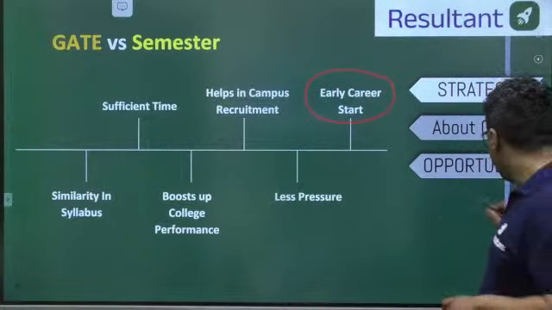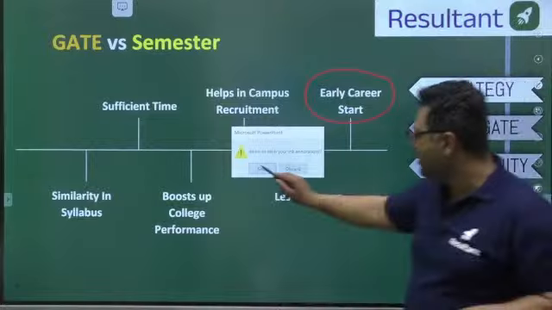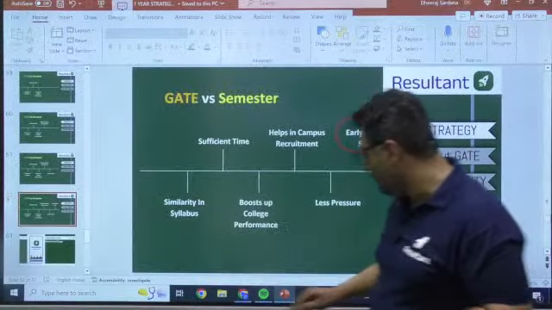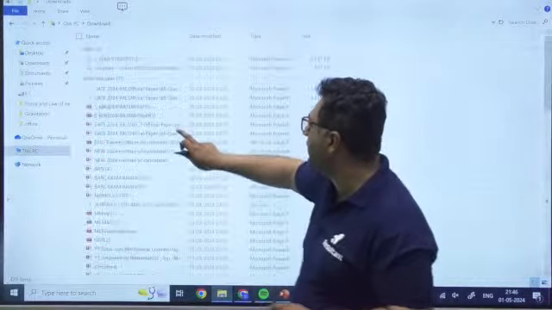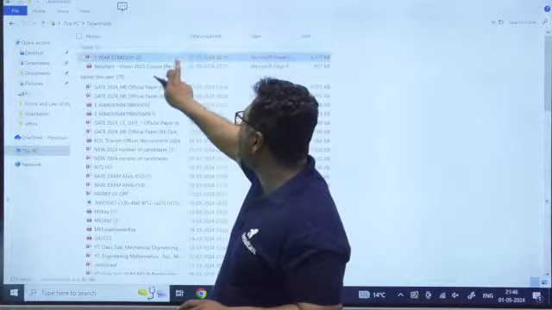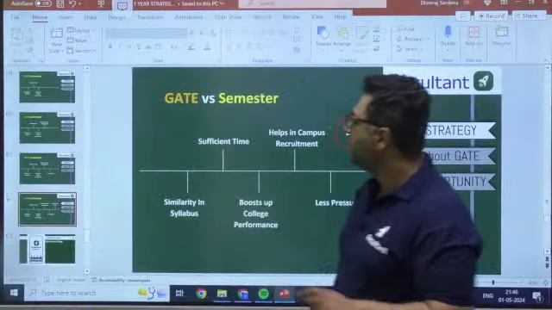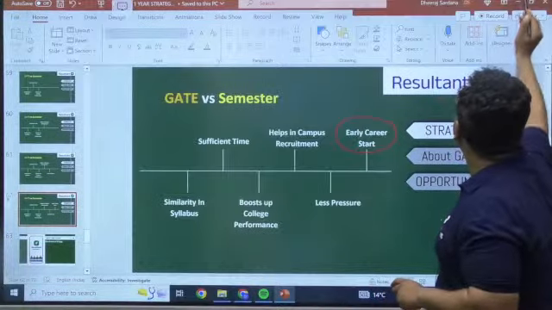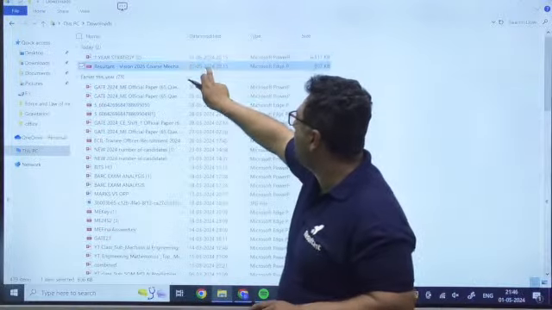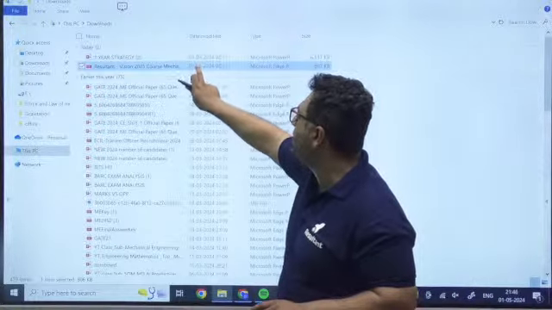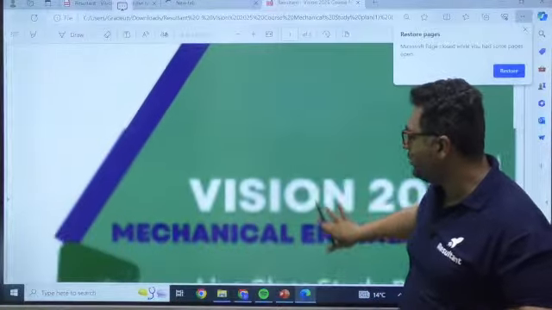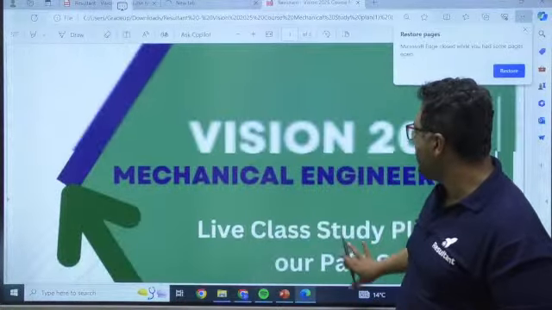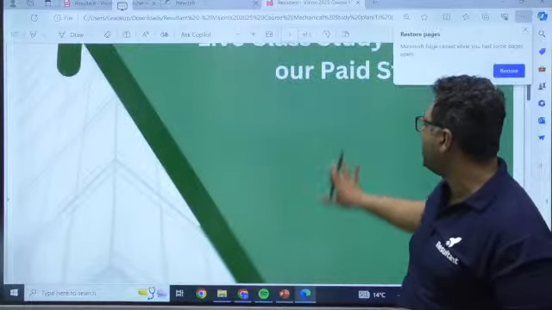Okay guys, now I am going to show you our study plan. As you know, Resultant has launched its courses. You have your one and only faculty driven platform. For that, we have made the timetable or study plan for the first batch. This is the plan for the first batch, Vision 2025 Mechanical Engineering live classes.